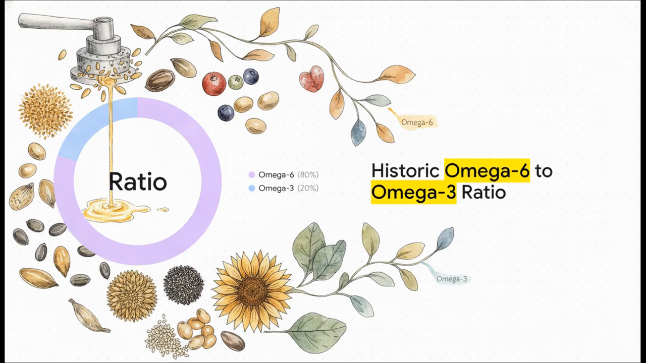The first major critique involves ratios. There are 2 main types of PUFAs we need to care about: omega-6 and omega-3. Historically speaking, human diets maintained an omega-6 to omega-3 ratio of about 4:1. It was relatively balanced, giving our bodies exactly the raw materials needed for both inflammatory and anti-inflammatory cellular functions.